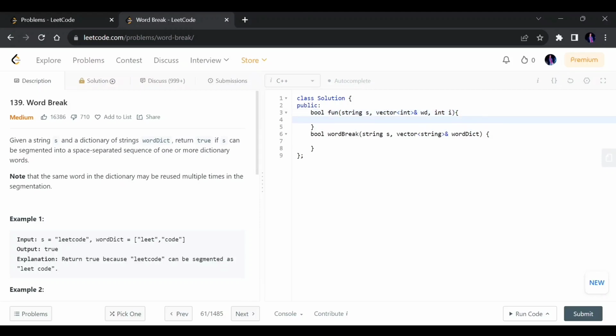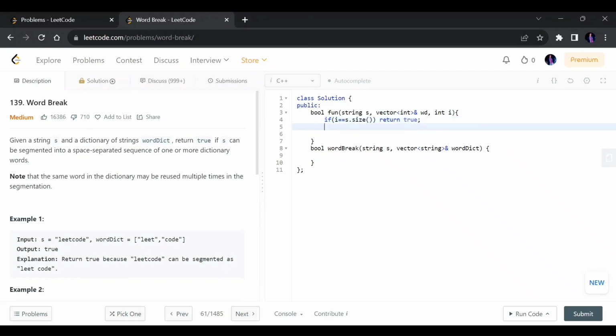Now the base condition will be as I already saw there. If my I is equal to string dot size, meaning the new instance from where I have to start my substring creation is already at the last point of my string, then I know that the previous string, which is actually my whole string, is already in the list. So it means my whole string is present in the list, so I simply return true.